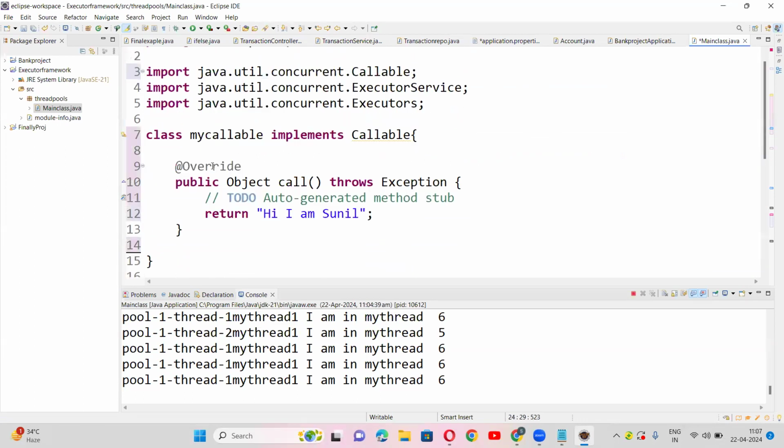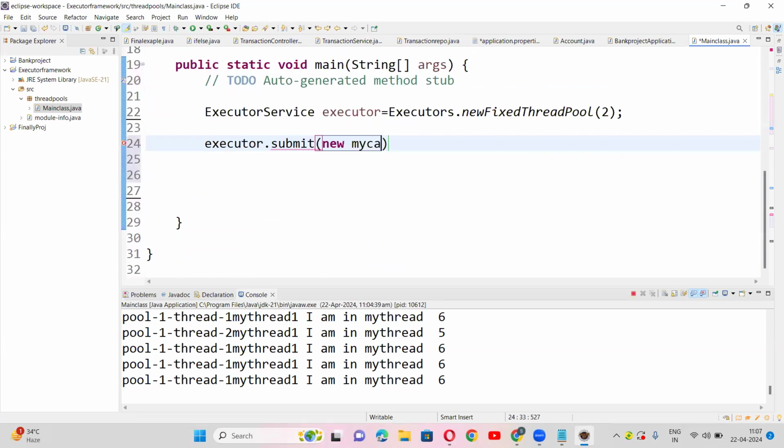You should pass as argument an object of MyCallable. That's it. The expected return type is Future.